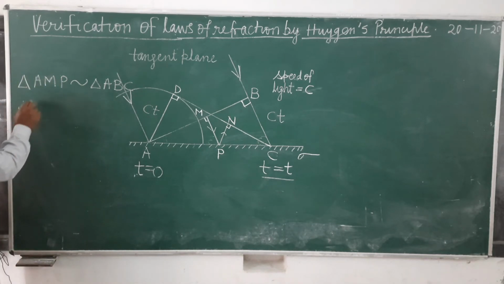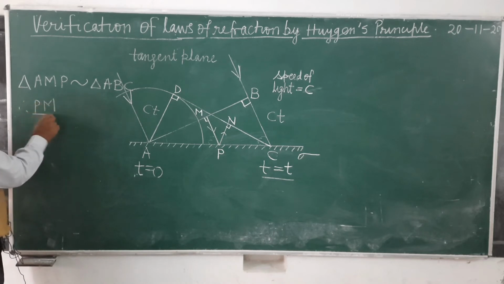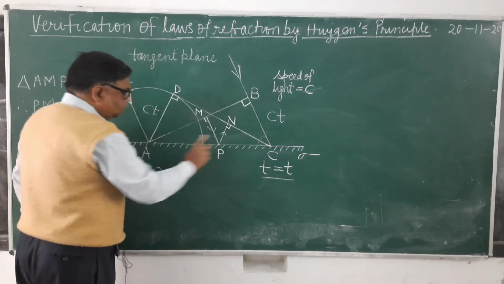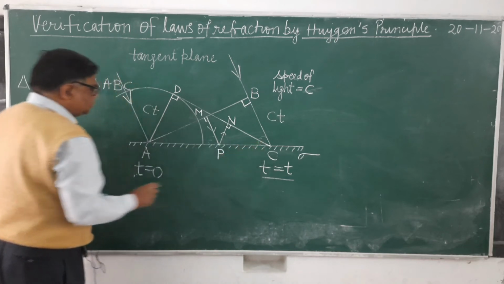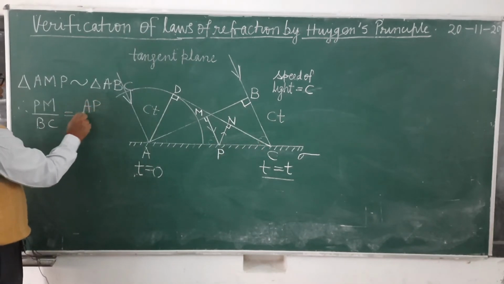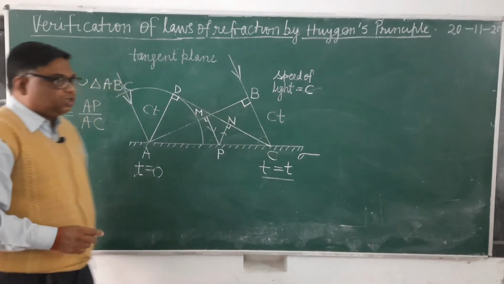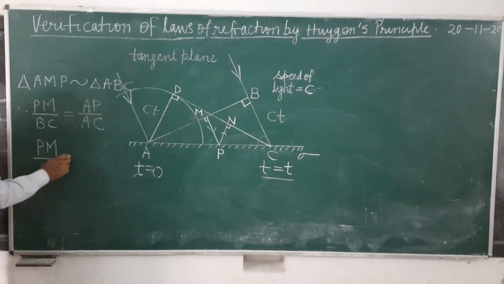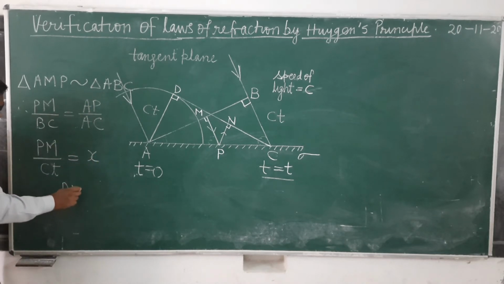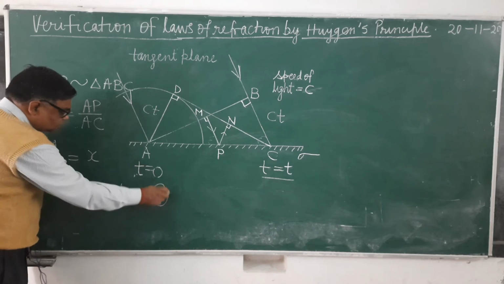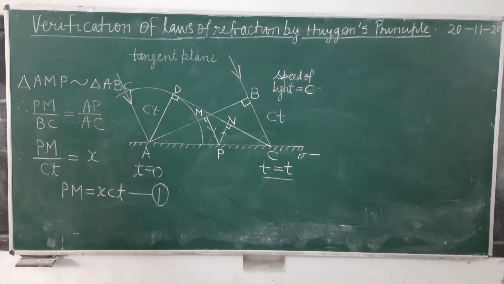Therefore, PM upon BC equals AP upon AC. What is BC here? Already you know it is equal to CT. What is AP upon AC? AP upon AC is X. So you can write PM equals XCT. It is clear? This thing is clear?